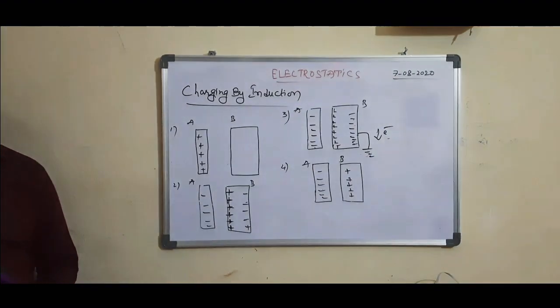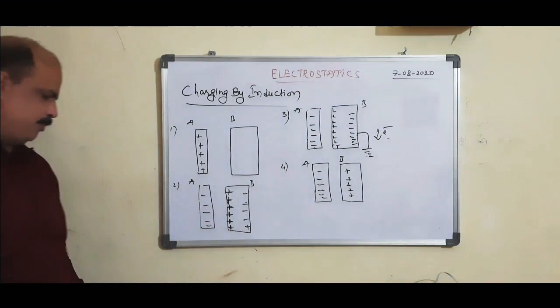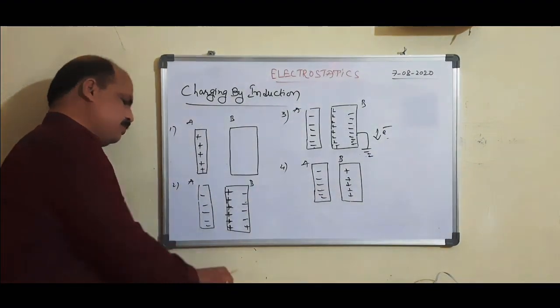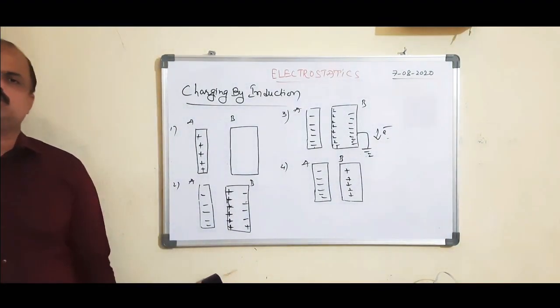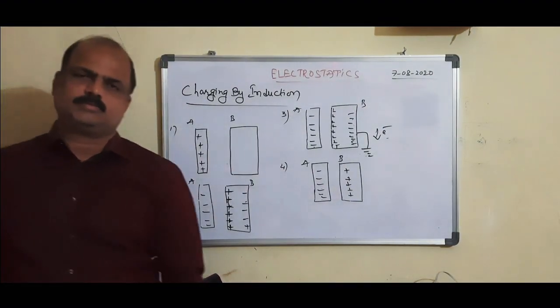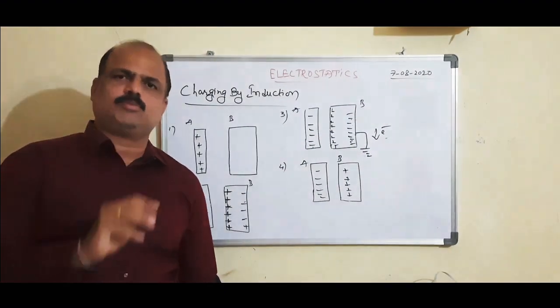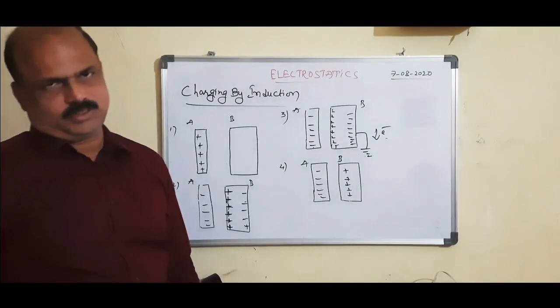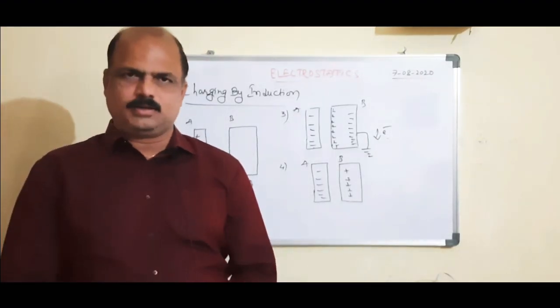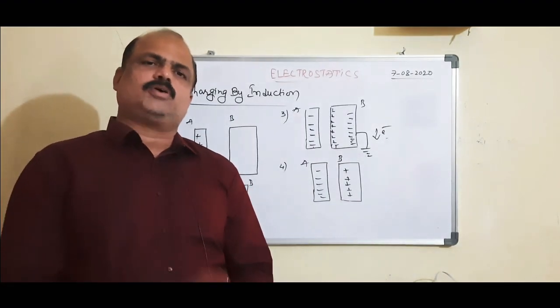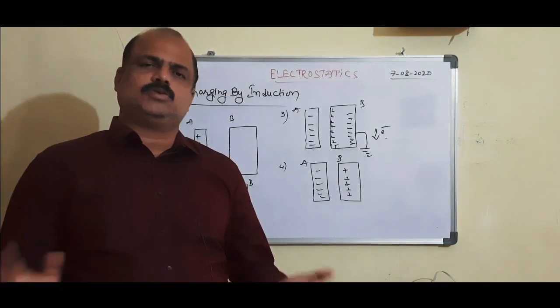This is induction. What are the important points we have to remember in induction? Number one, induction precedes attraction. Number two, induction charges the body with a dissimilar charge. Number three, in the induction process, there is no net charge developed.